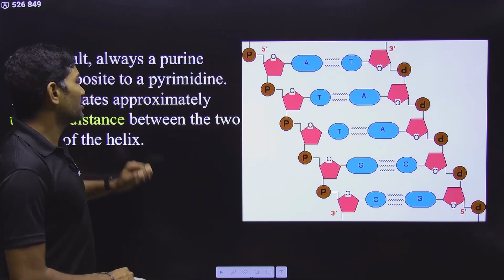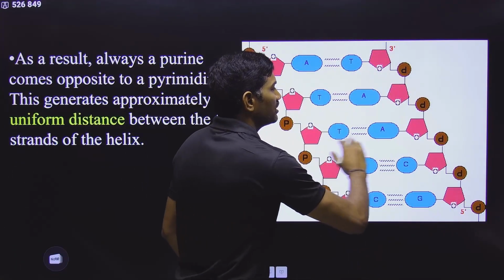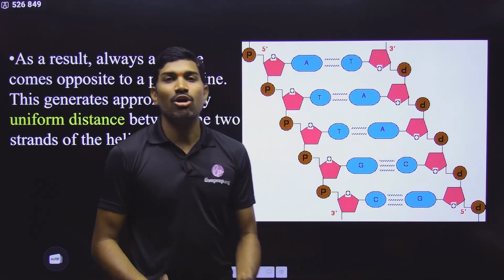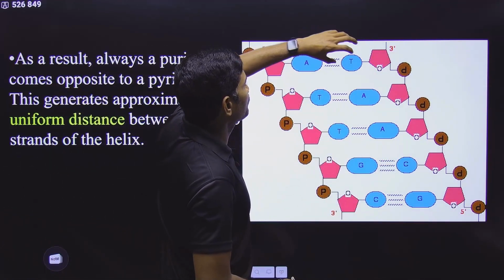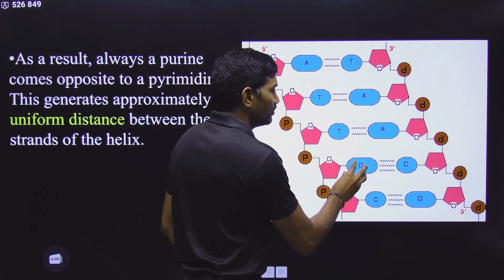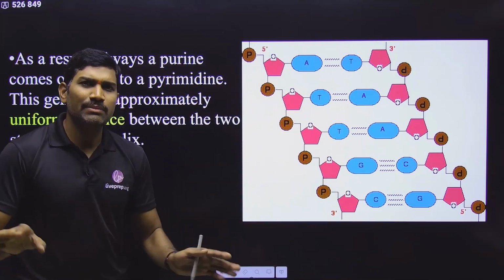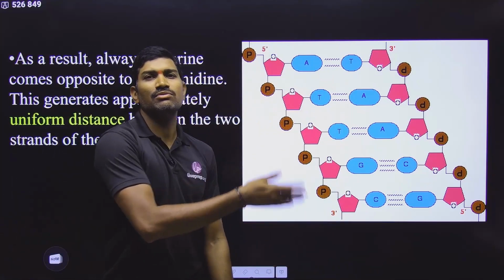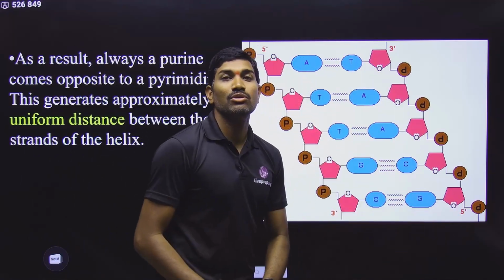The next important information is regarding the uniform distance. There is a uniform distance between the 2 strands. And how is this possible? Because a purine always pairs with a pyrimidine. So purine pyrimidine, purine pyrimidine, purine pyrimidine. Whichever pair you see, always one purine pairs with one pyrimidine. That's why the almost uniform distance is maintained.